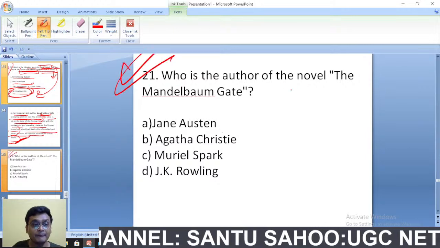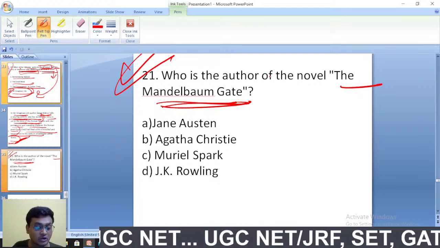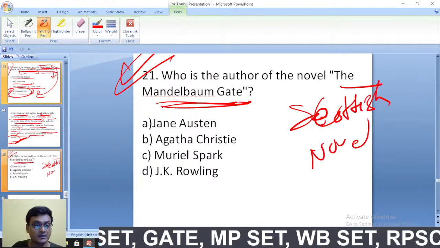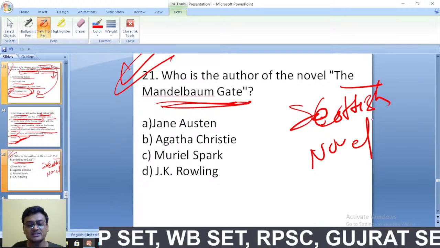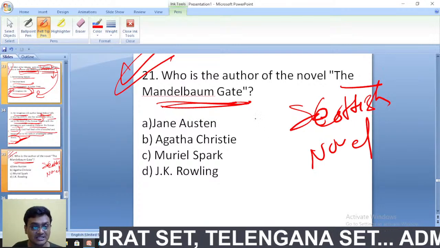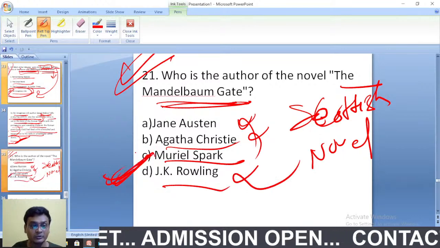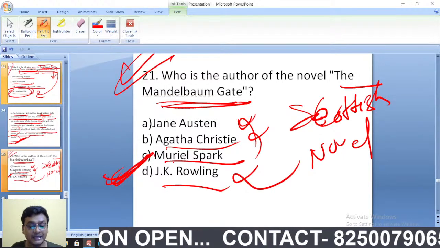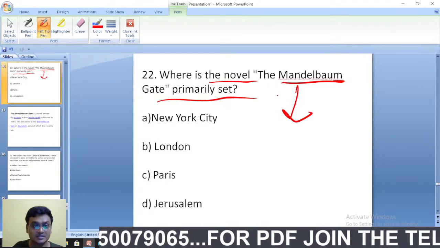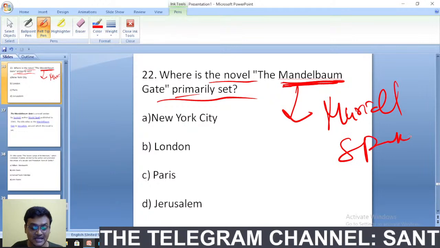Who is the author of the novel The Mandelbaum Gate? Another famous work by the Scottish novelist. The Prime of Miss Jean Brodie, Memento Mori, and The Mandelbaum Gate are famous works by Muriel Spark. The options are Jane Austen, Agatha Christie, Muriel Spark, or J.K. Rowling. It is by Muriel Spark, the Scottish novelist.